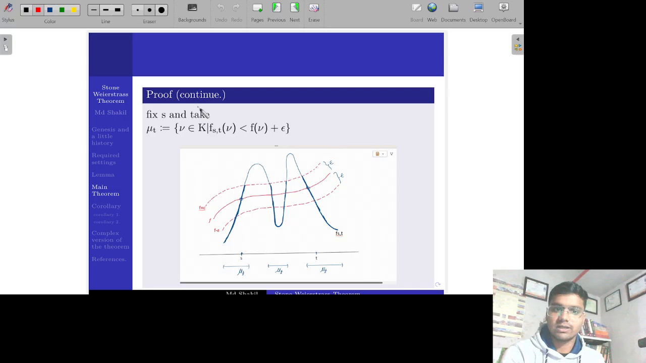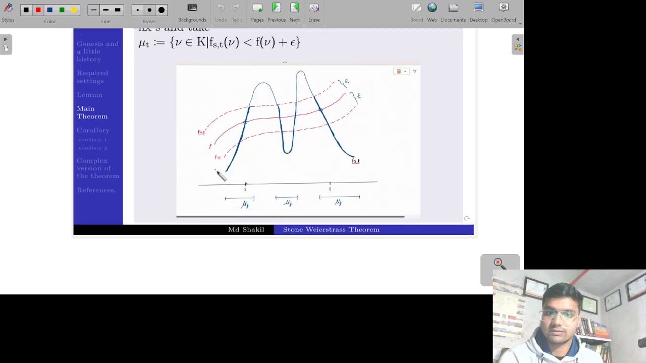Now for any fixed s, let us take a set mu_t. Call the set mu_t to be the collection of v from K, so v is an element of K such that f_st(v) is strictly less than f(v) plus epsilon. Then those points are called mu_t.